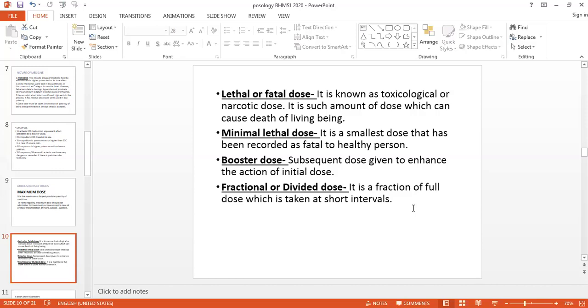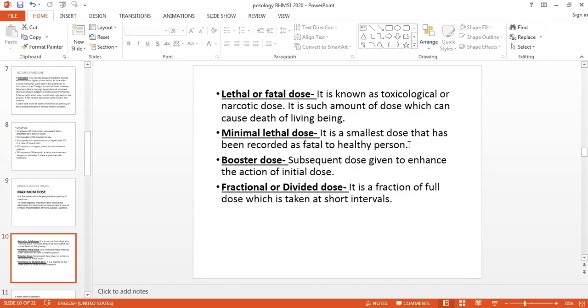You will read the fatal dose of each one in second year in forensic medicine and toxicology. The third type of dose is the minimum lethal dose. This is the smallest quantity, the smallest dose that has been recorded to be fatal to a healthy person. Lethal and fatal dose means which is fatal, but even out of that, the least dose we give, that is the minimum fatal dose. For example, the fatal dose, which can kill the patient, that is the fatal or the lethal dose.